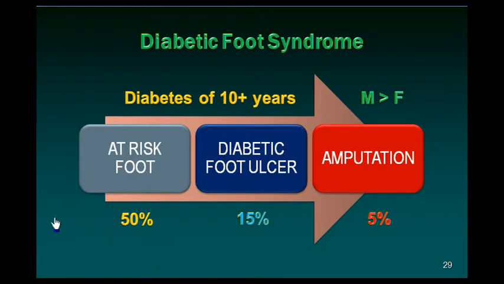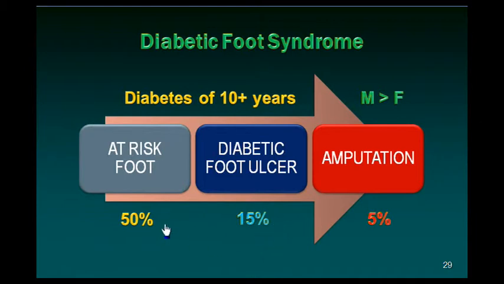The remaining 50% of the people who do not have at risk feet, they may not develop diabetic foot ulcers at all. But we have to identify those people who are at risk for diabetic foot complications, and 50% of the diabetics fall into that category, as we have already seen in our previous slide, and 15% of them do develop diabetic foot ulcer.